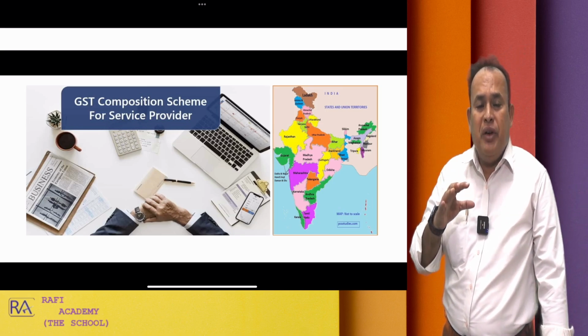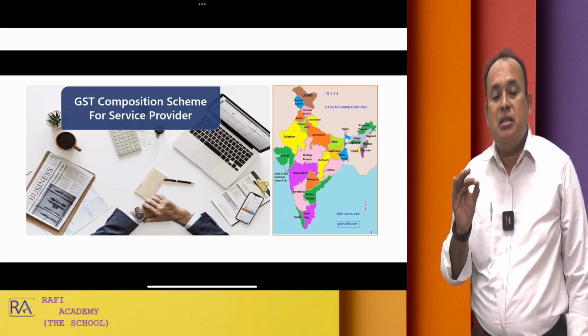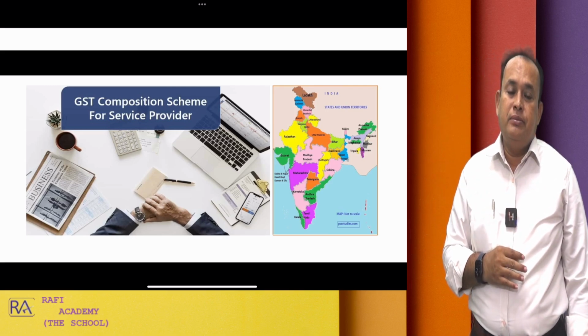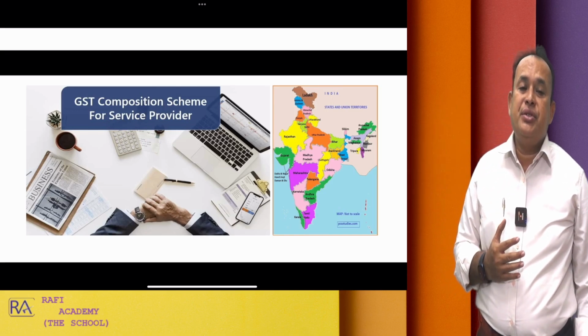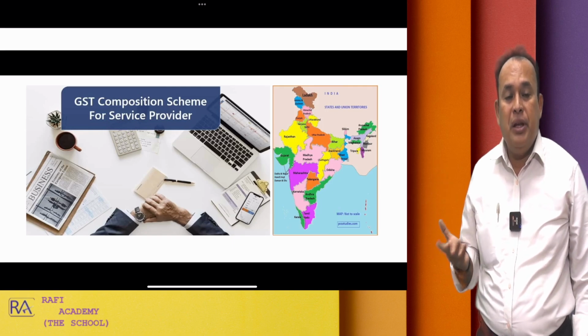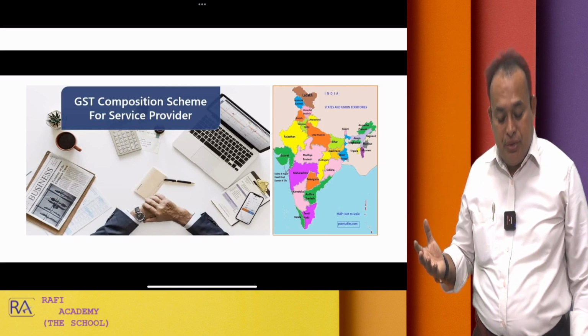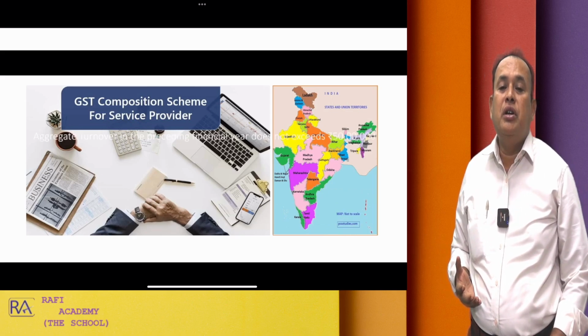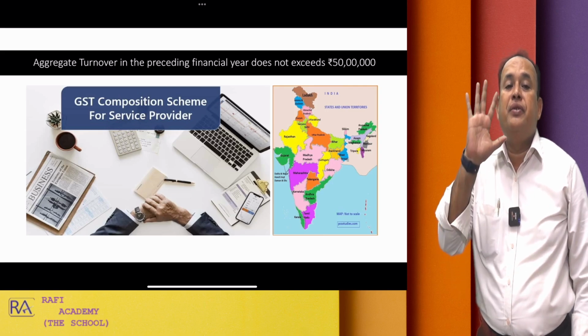A service provider other than restaurant services supplier. For such supplier of services, on an all India basis, their aggregate turnover should not exceed 50 lakhs in the preceding financial year.